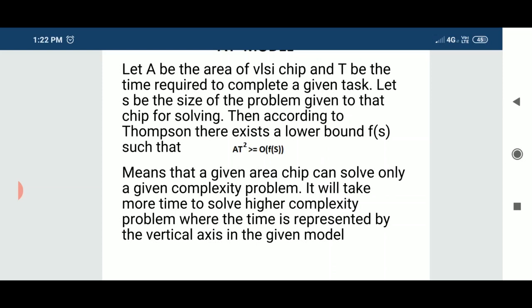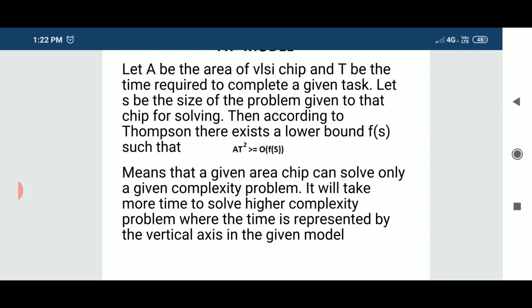What is the meaning of this? Say you are given some area on the chip, and if the complexity of the problem is more, then it takes more time to solve that problem. That's the meaning. Similarly, if you want to solve a larger complexity problem, your chip's area must be large.